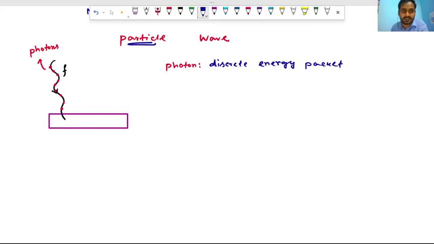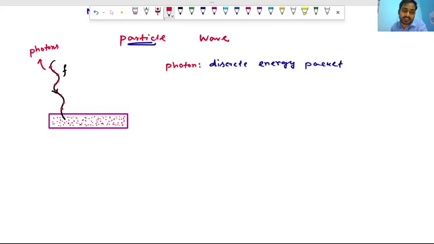Now, as you know, lots of electrons are inside the metal surface, and they require some energy to get out of it. What happens is the photons collide with these electrons, and simultaneously, with no time gap, the electron gets out of the metal surface if and only if it gets the minimum energy required.